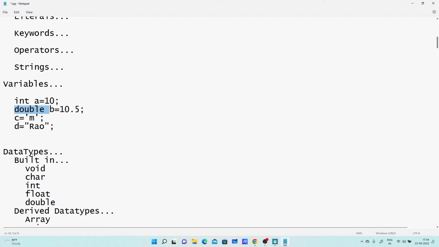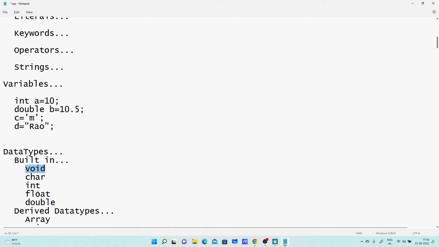And there are various data types supported by the C++ programming language. They are built-in data types, which means they are already available, already predefined. So what is first? Void. Void is an empty data type. You can't declare a variable by using void. But if you are willing to declare a void pointer, you can. But you cannot declare a normal variable with the help of void.